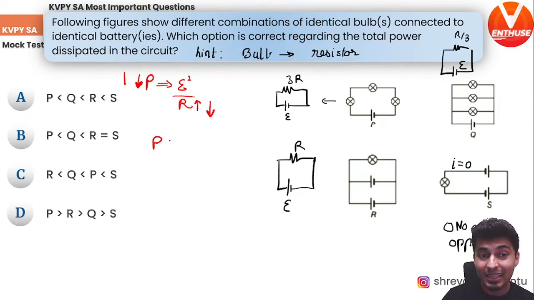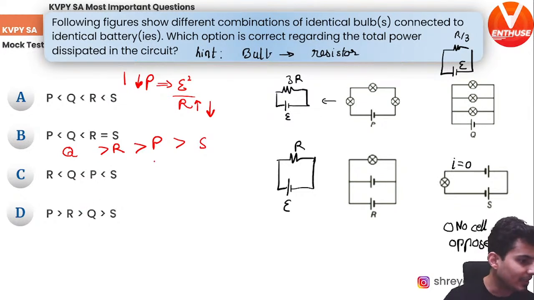But lower than that, who do you have? You have option S. And then after P, you have R. And after that, you have Q. So Q, R, P, S should be the correct order, but I don't see anything like that.